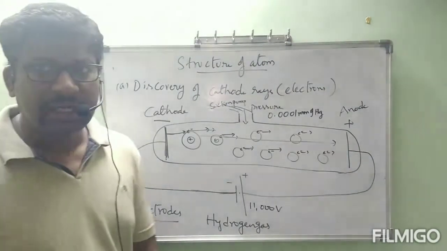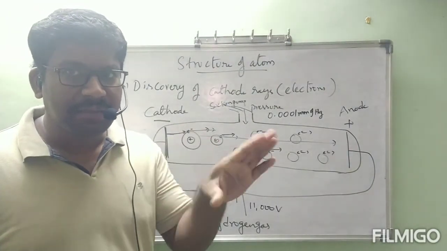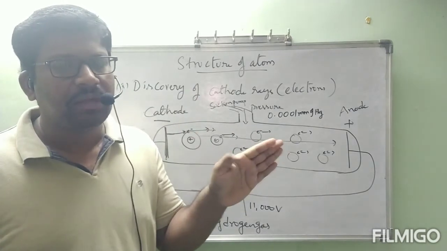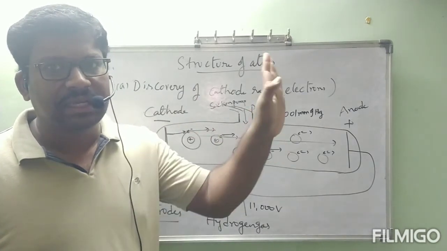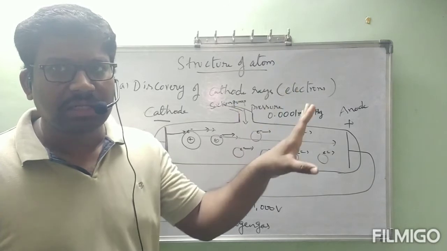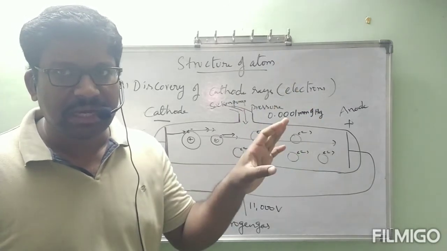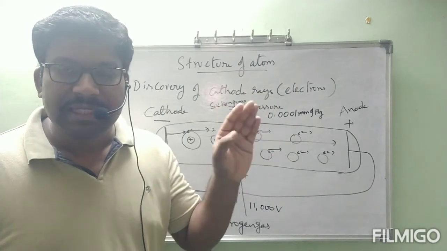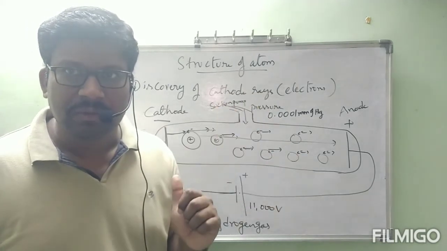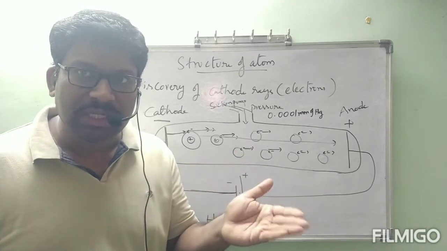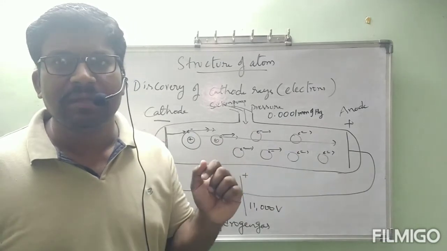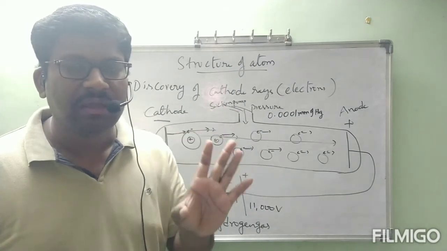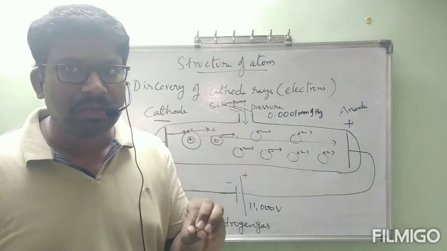Actually, in the photoelectric effect, those particles come out by using sunlight, and they hit the zinc sulfide screen and we are able to see the dots. By seeing the dots, we can understand those particles must contain some charge. But whether it is positive or negative charge, we don't know, because zinc sulfide responds to both. That's why by using the photoelectric effect we can't say.